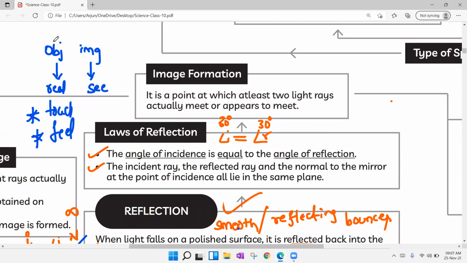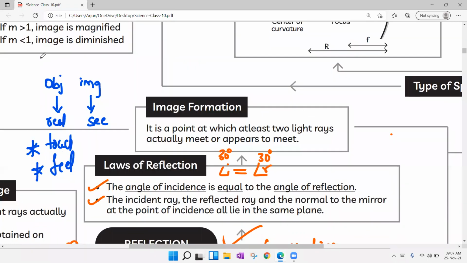Simply to say, objects are original materials. But images are a duplicate version or replica of the object. So images you can observe on a screen or inside the mirror. You cannot touch the image, you cannot feel it. That is nothing but image.